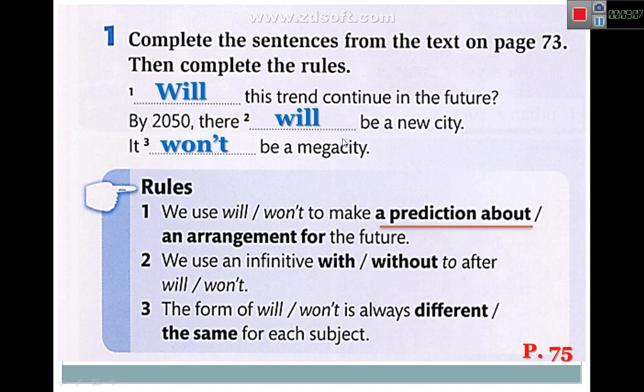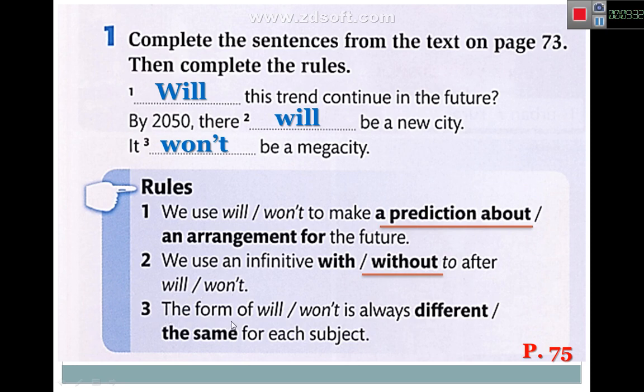And then number 2, we use an infinitive with or without to after will or want. Look at, there will be a new city, or it won't be. Okay, which one? With or without to. Let's see, that's without to. Like I will read, not I will to read. I will write, not I will to write. Okay, I will clean, not I will to clean. So it means without to. We use infinitive without to after will or want.